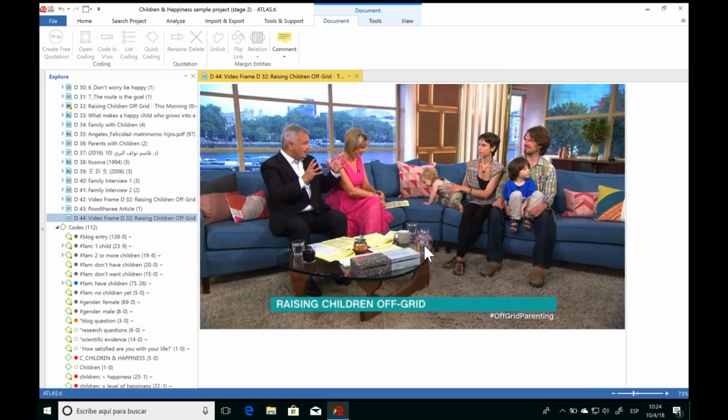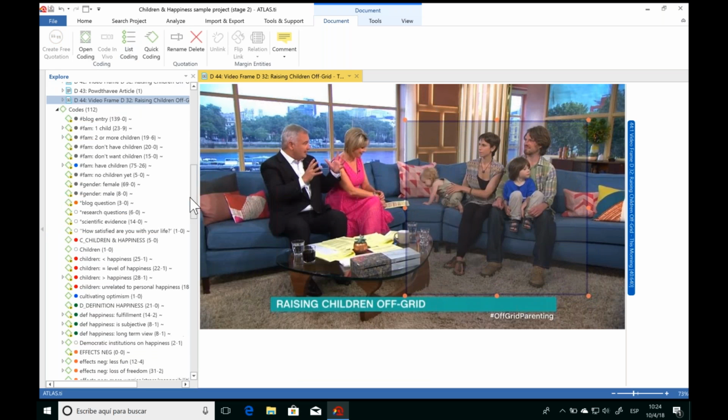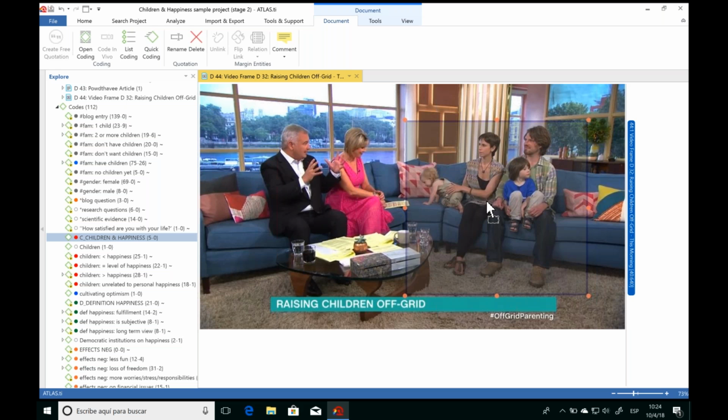And so to analyze images, once again, we're going to select our quotations and associate codes. And to segment an area of the image, you simply have to click, drag, and drop, and you'll see this rectangle appear. And you can easily move this around or resize it so you can capture the segment that you want. And then, just as always, we can right-click, use the buttons above, or simply drag and drop our codes. And so this is how we can also analyze images.